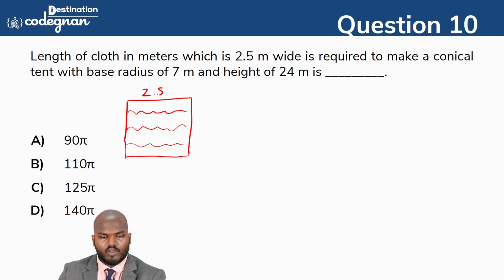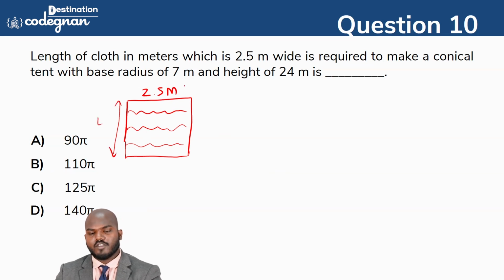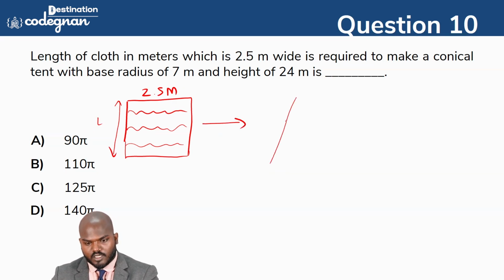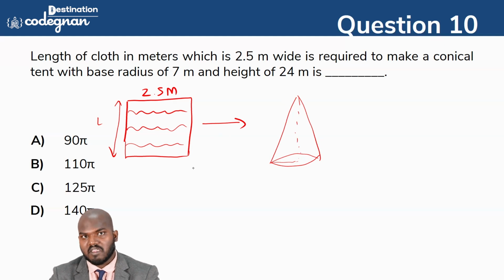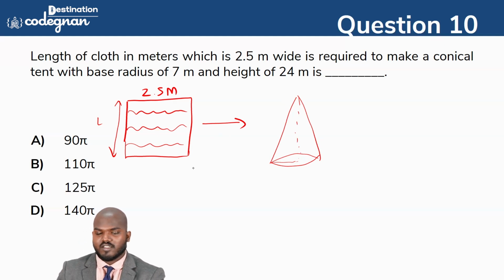It's saying that it has a 2.5 meter width. So the length they are asking here is the one which is required to make a conical tent. Conical tent means what? From the length of cloth it becomes a conical tent, it is forming like a conical tent. Guys, if you go to a 5-star hotel or a superior hotel, when you go to the room for the first time, they will decorate it with some beautiful towels, like making some dolphins. You need to understand, if you have a towel, you can make it into a different shape.